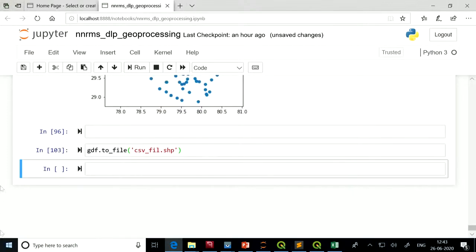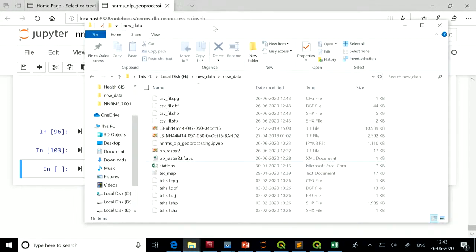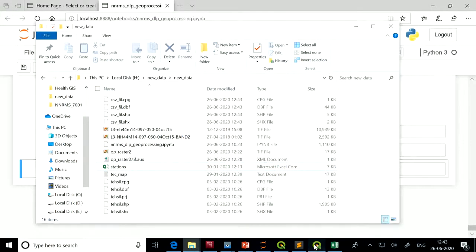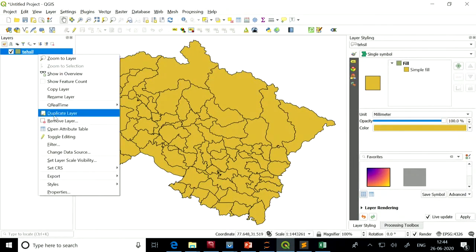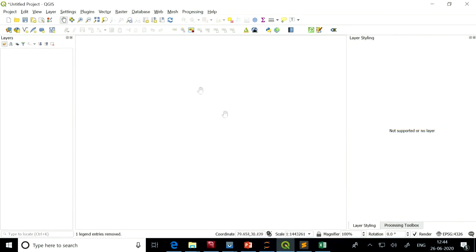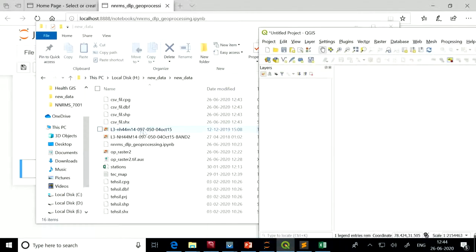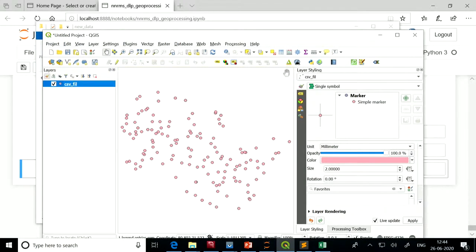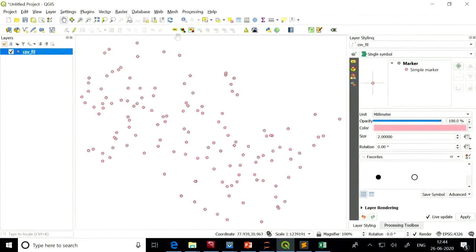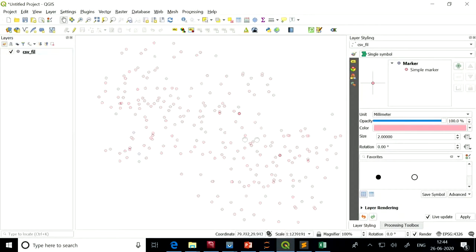Now you can see that a shape file has been created. That shape file you can analyze using any GIS software or even with Python using your own script. Here you can see that all the different point geometries got created.